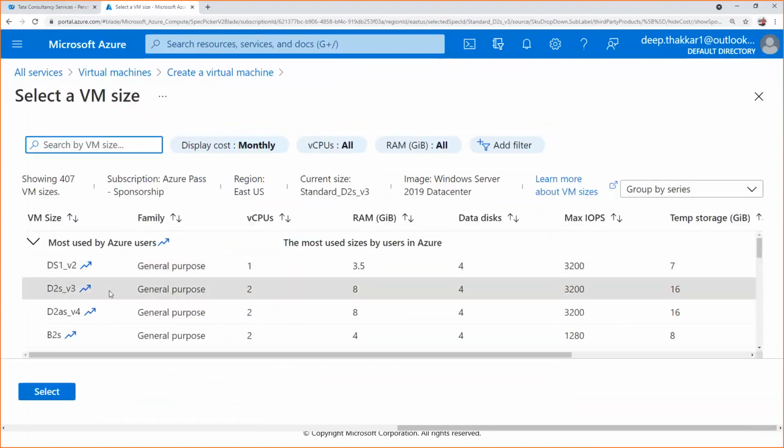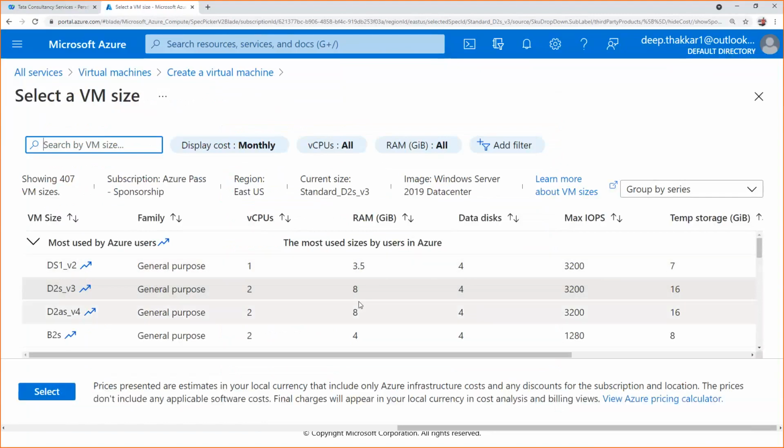These are all the sizes: how many virtual CPUs, how many GBs of RAM, data disks, max IOPS. IOPS means input output operations per second. Here it is 32 maximum. The higher the input output operations, the higher your performance. Storage is 60 GB. So we'll just use this one as the default one.